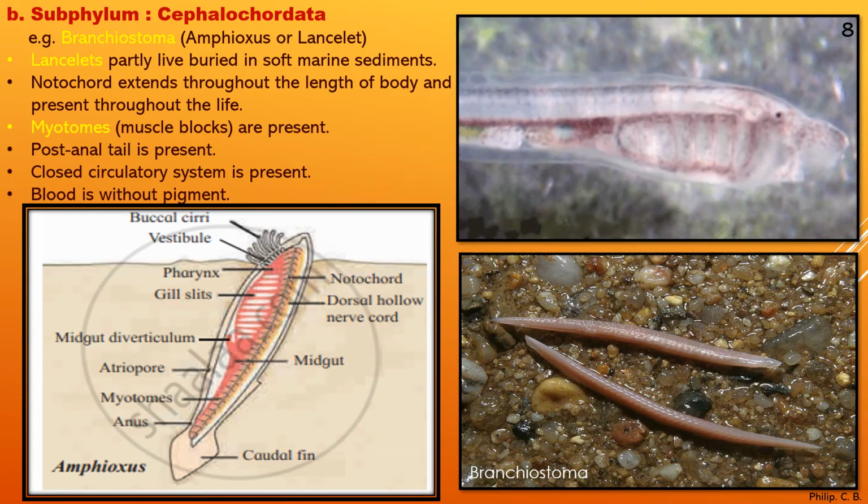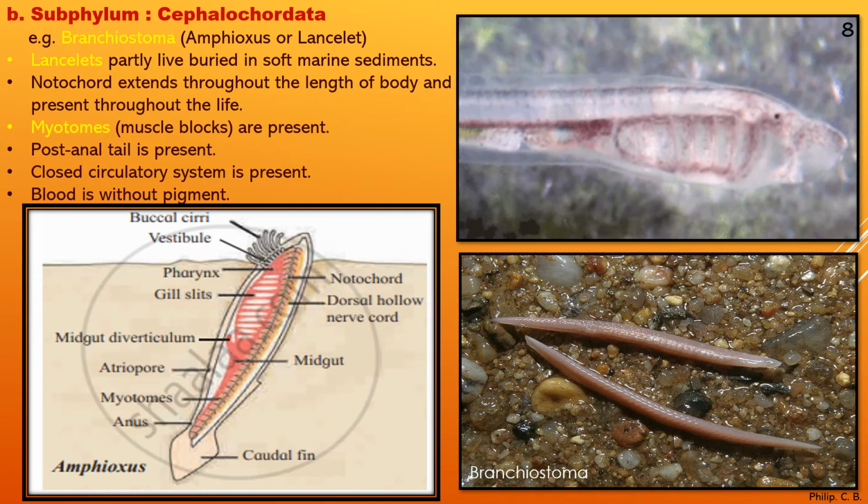All the labeled parts are there: notochord, dorsal hollow nerve cord, midgut, caudal fin, anus, myotomes, atriopore, midgut diverticulum, gill slit, pharynx, vestibule, buccal cirri. This is how the Amphioxus usually lies, partially burrowed in the soil. You can see the moving image as well as another species of lancelet.